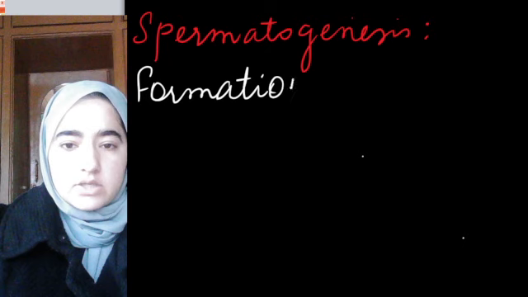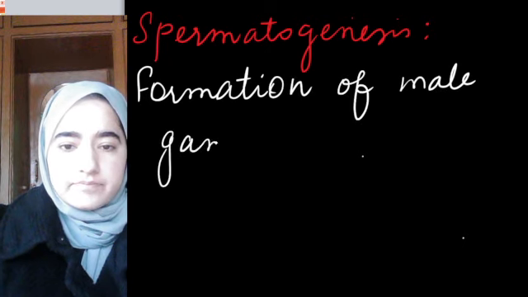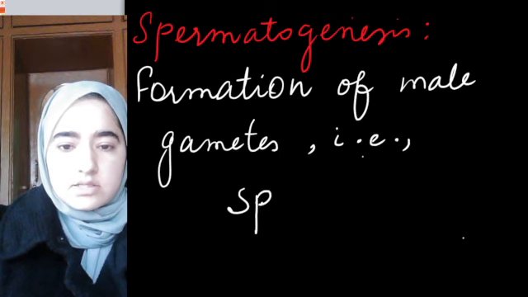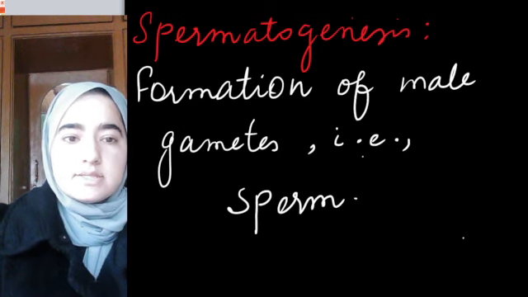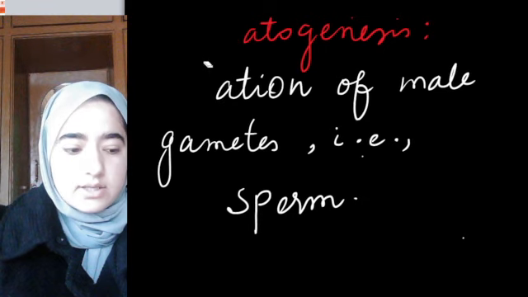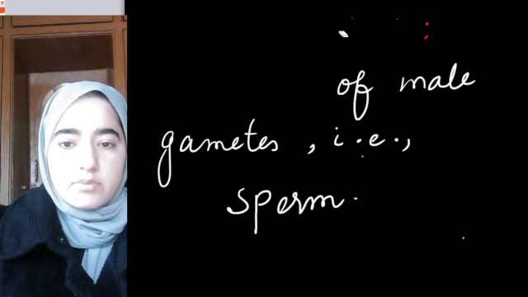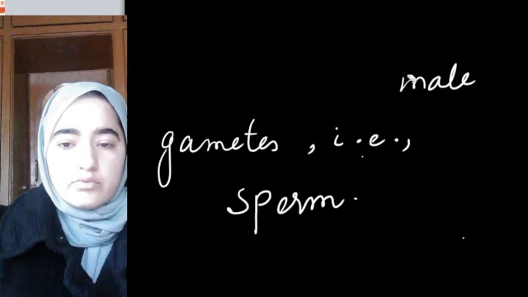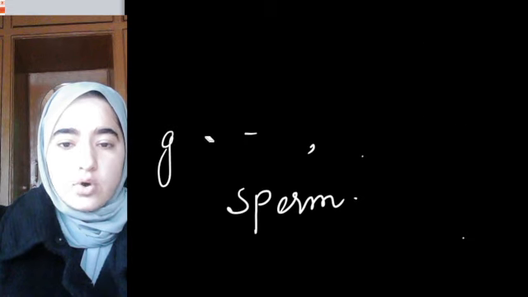Spermatogenesis means formation of male gametes, that is sperm. Okay, this is spermatogenesis. And another type of gametogenesis is oogenesis, and oogenesis simply means formation of ovum, that is formation of female gamete, that is ovum, or we can say egg.